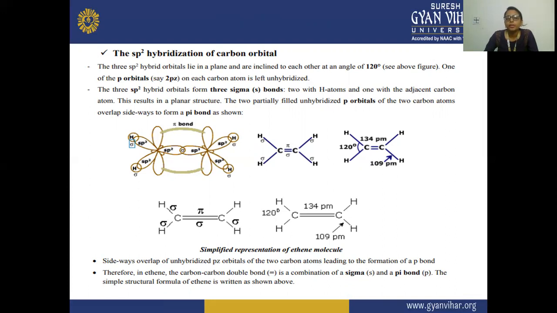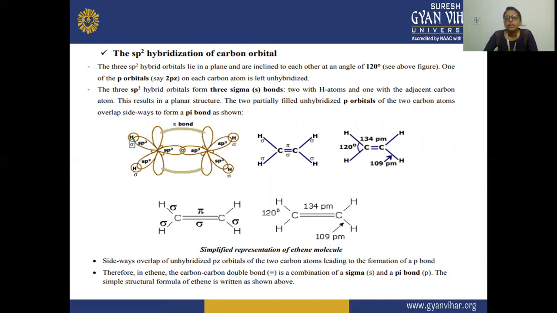And one of the p orbitals, 2pz, on each carbon atom is left unhybridized. So in both the carbon cases, the p orbital is unhybridized, and that forms a pi bond. The three sp2 hybrid orbitals form three sigma bonds, two with the hydrogen atoms and one with the carbon. Okay. So the result is a planar structure.